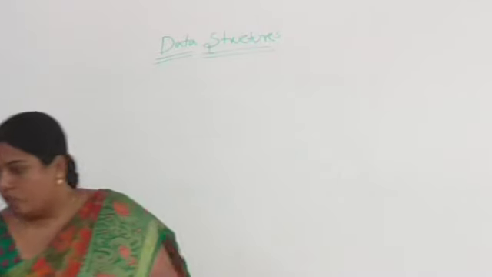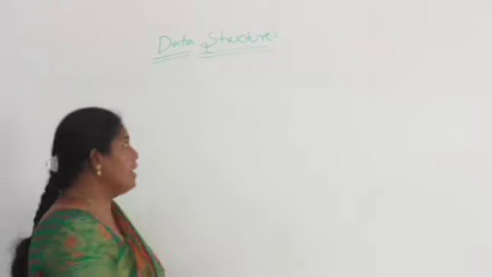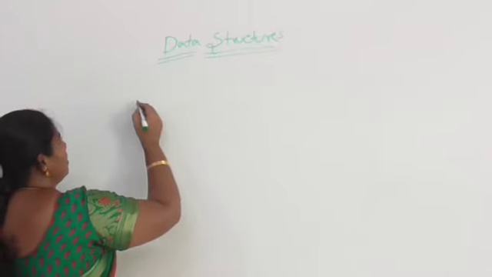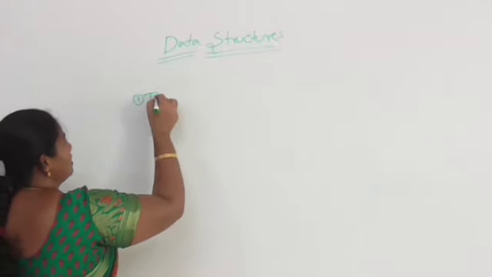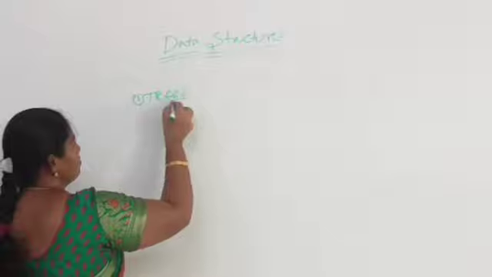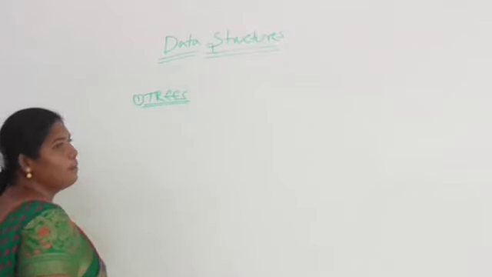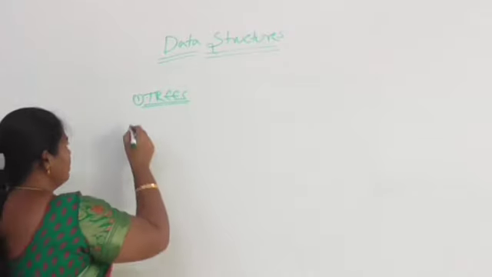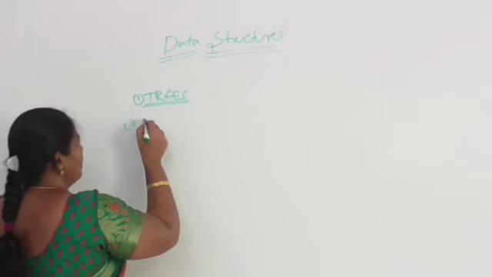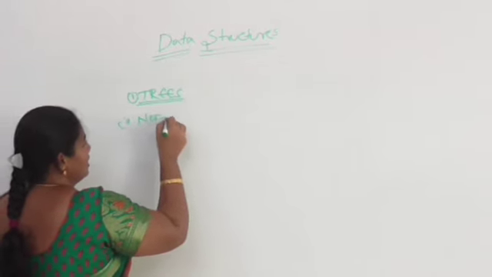Similarly, one more example of a non-linear data structure is trees. Tree is a non-linear data structure.